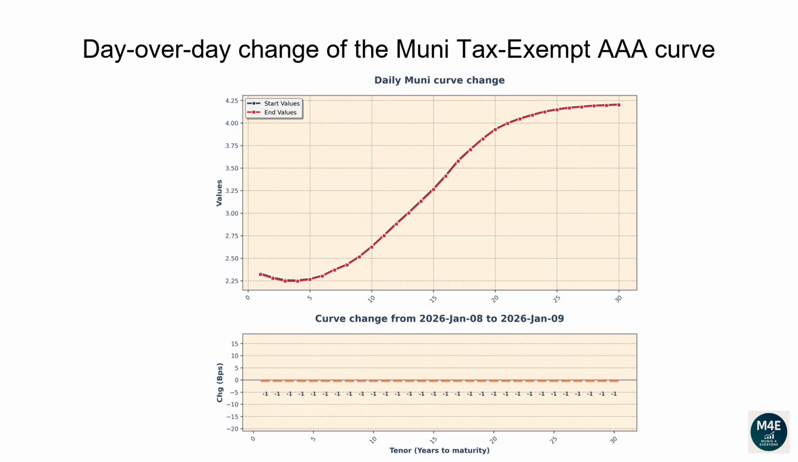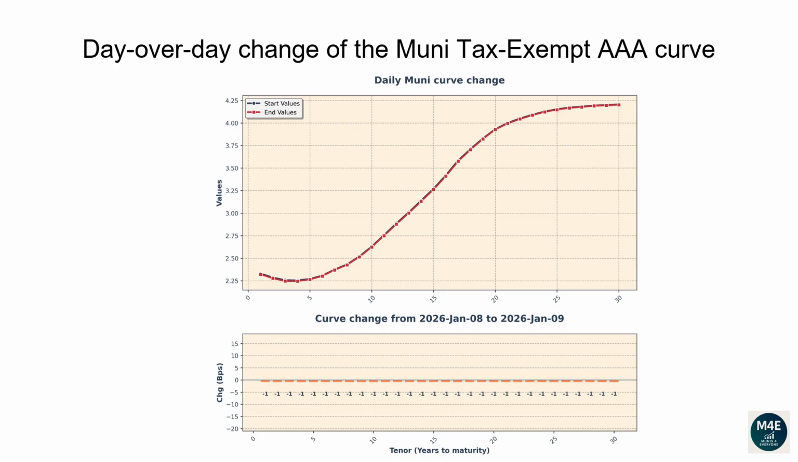Let's now go over how the Muni AAA tax-exempt curve has changed since the prior business date. The graph displayed on the top-hand side shows the most recent curve versus the prior day curve. The bar plot on the bottom-hand side shows instead the difference between the two curves in basis points. The one-year tenor changed -3 basis points.